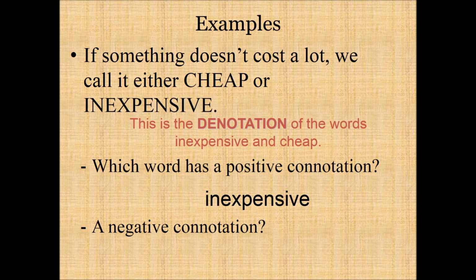Inexpensive. Inexpensive is a positive connotation, so therefore cheap would be the negative connotation. The connotation with cheap is one that lends itself to something being poorly made or maybe not as sophisticated or classy. And I'm just giving examples. And inexpensive doesn't necessarily mean that it's poorly made or a bad item. It just means that it's not as expensive as it could be, or it's in your mind inexpensive. So therefore we have the negative connotation with cheap, and inexpensive is our positive connotation.